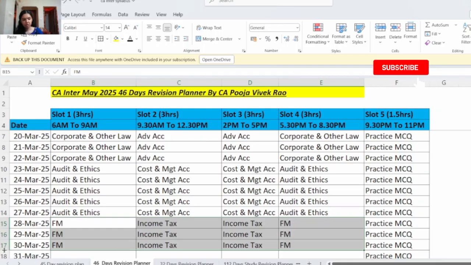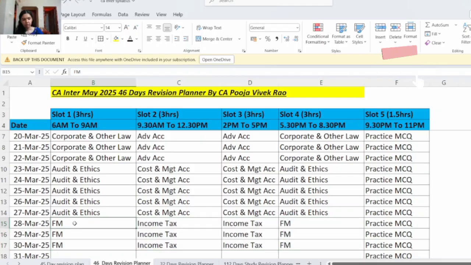Then from 28th March to 30th March, here you will revise financial management and income tax. Financial management you will revise in slot number 1 and slot number 4, and income tax you will revise in slot number 2 and slot number 3.